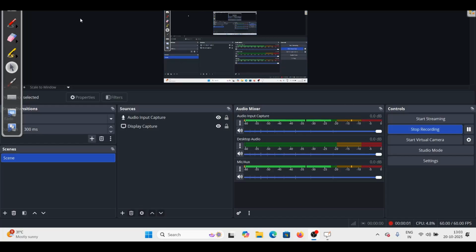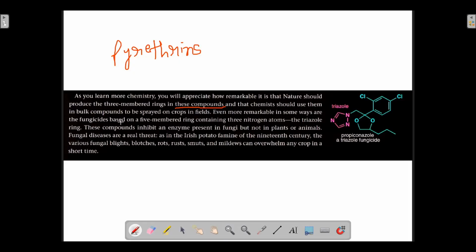Let us learn about the next paragraph from the Clayden book. As we move further in this book, as we learn more chemistry, we will appreciate how remarkable it is that nature should produce three membered rings.